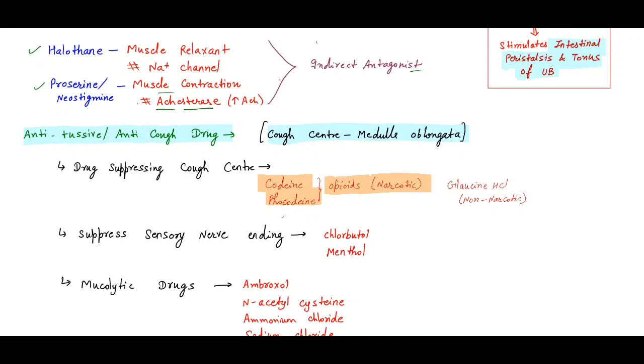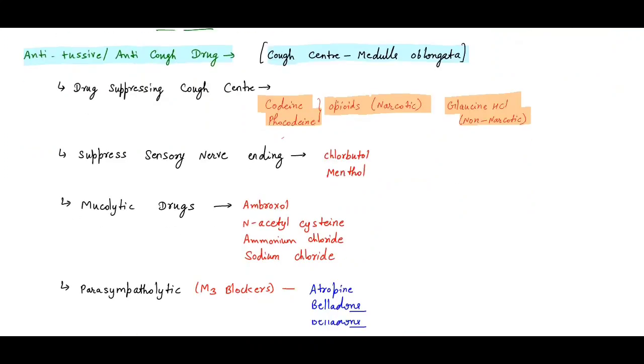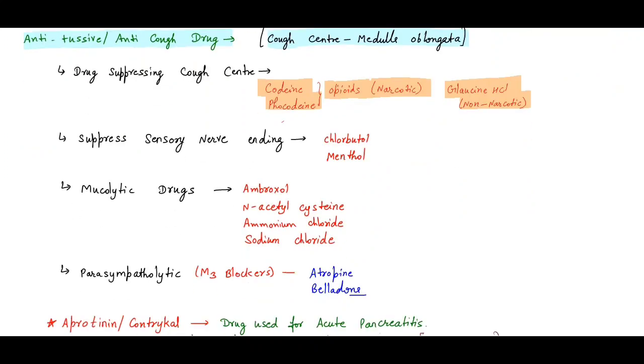Now we have another non-narcotic drug that suppresses the cough center or the medulla oblongata, that is glaucine hydrochloride. So it is a non-narcotic. Then there are drugs suppressing the sensory nerve endings, that is chlorobutol and menthol. Chlorobutol and menthol suppress the sensory nerve endings. Another group is mucolytic drugs. Which are the mucolytic drugs? These are ambroxol, N-acetylcysteine, ammonium chloride and sodium chloride. So these all are mucolytic drugs.